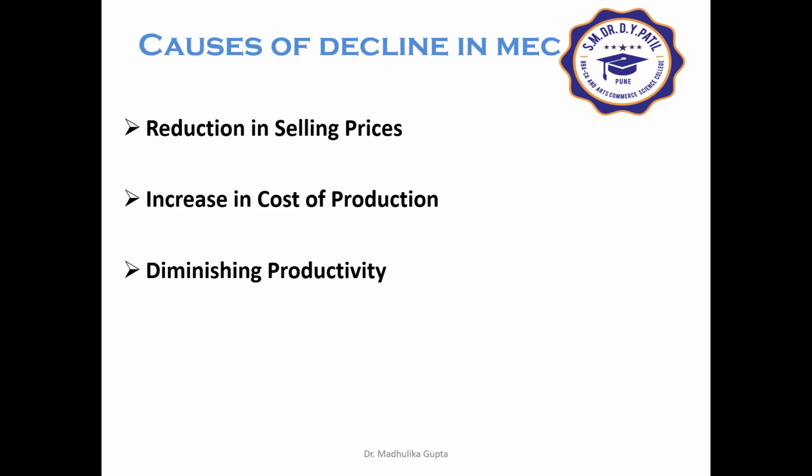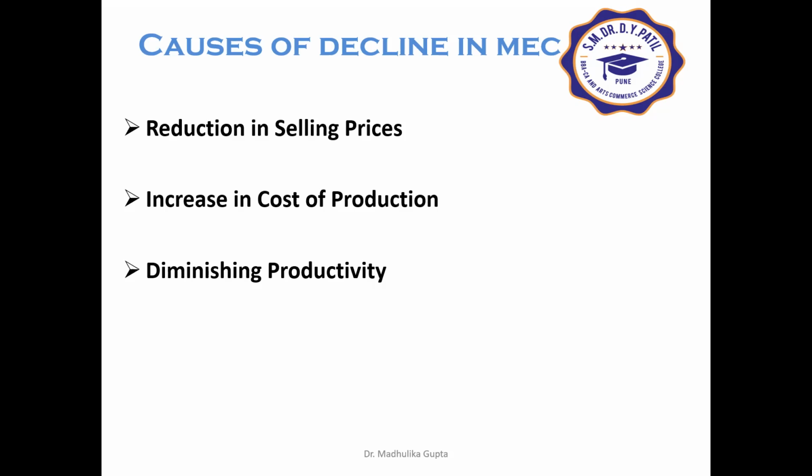The next cause is increase in cost of production. Increased investment of a particular type raises the demand for a particular type of capital asset, and hence it increases its supply price. Other things remaining constant, a higher supply price lowers the MEC. So increased cost of production leads to a decline in MEC.